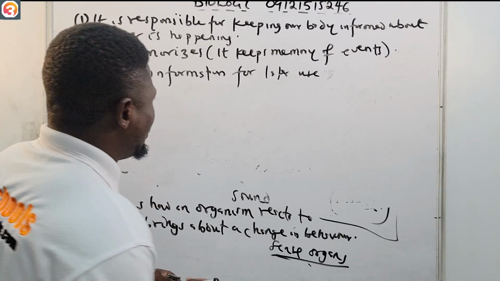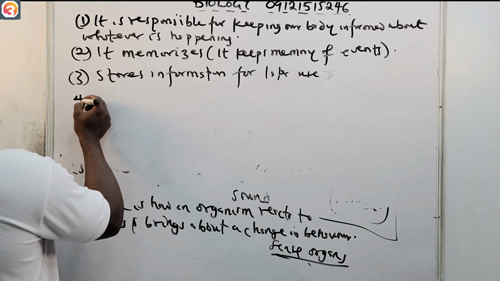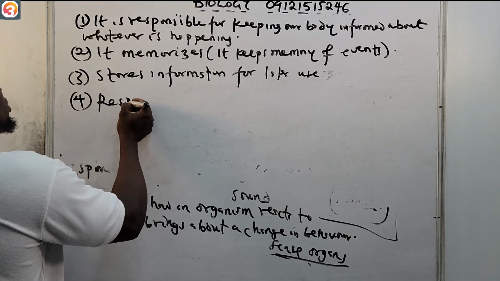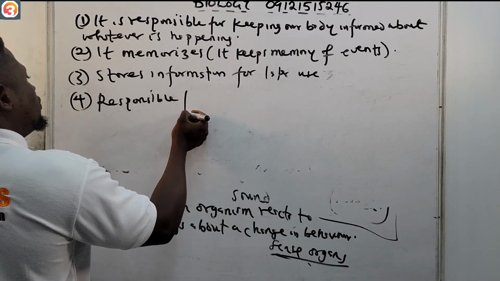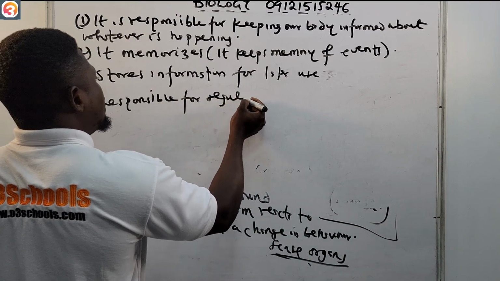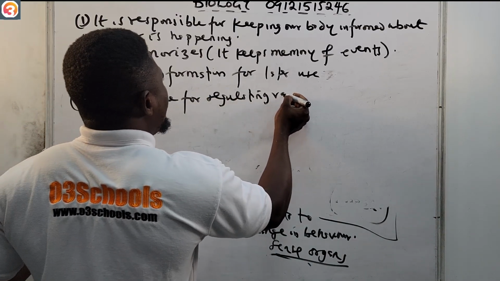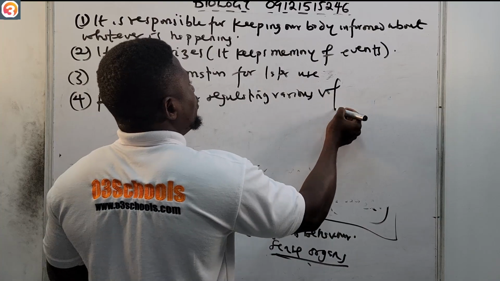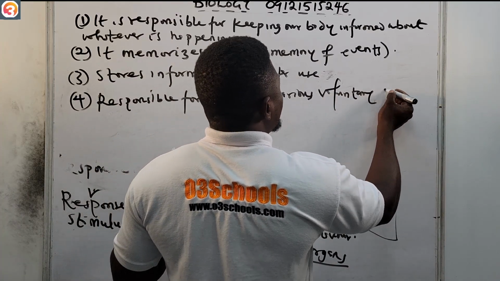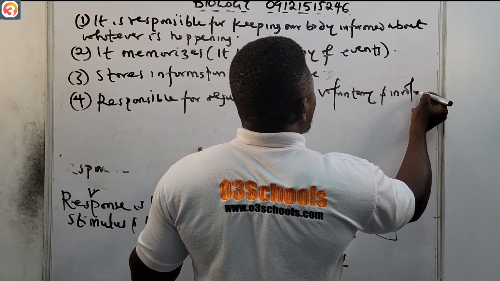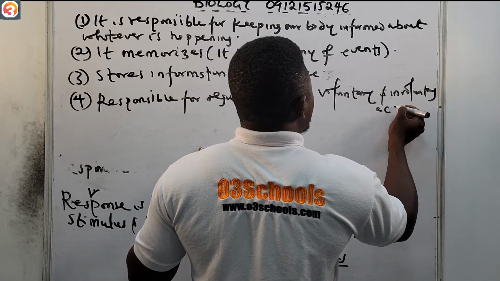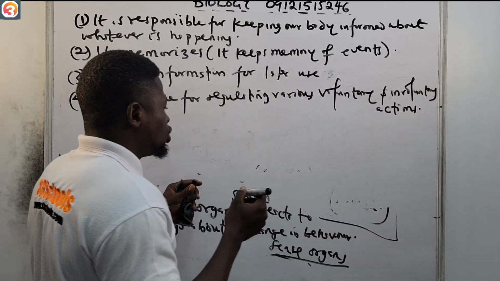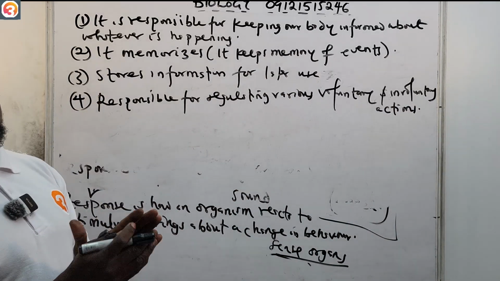Also, number four, it is responsible for regulating various voluntary and involuntary actions. So these are some of the functions of the nervous system.